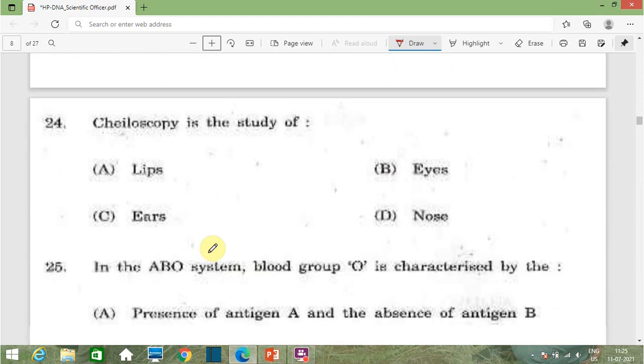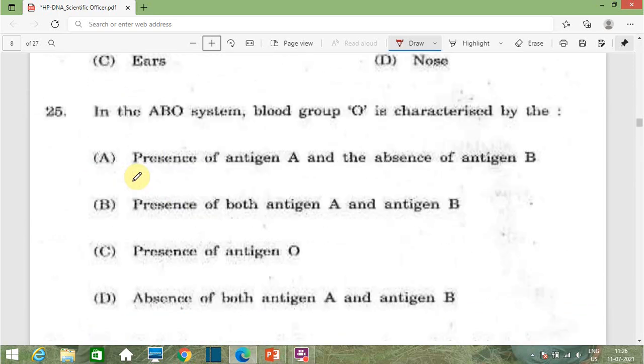Then the next question is, chiloscopy is the study of option A lips, option B eyes, option C ears, and option D nose. The study of lips is known as chiloscopy. That's why the correct option is option A, that is lips.